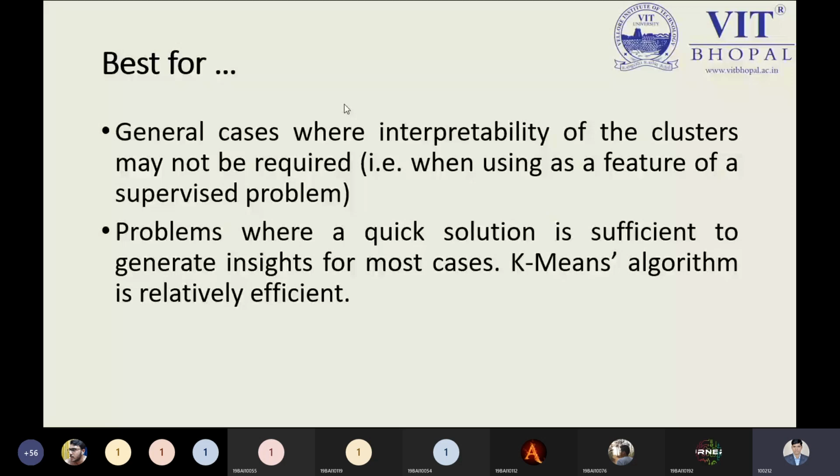Now this is just a quick review of the K-means clustering algorithm. Now tell me, is there any doubt about this summary we have discussed? Is it clear to all right now? Yes, sir, clear.